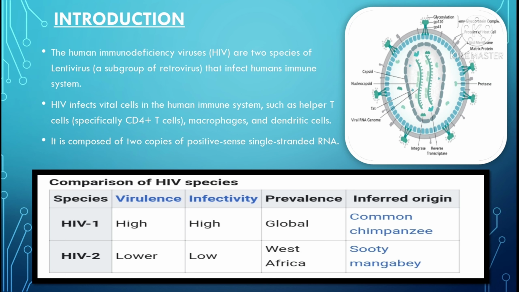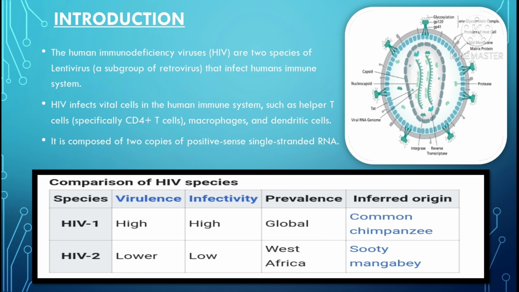Introduction. The human immunodeficiency virus, HIV, comprises two species of lentivirus, a subgroup of retrovirus that infects the human immune system. HIV infects vital cells in the human immune system such as helper T cells, macrophages and dendritic cells. There are two species of HIV, HIV-1 and HIV-2.